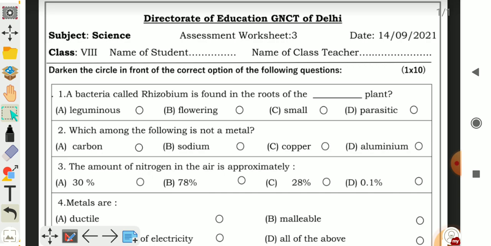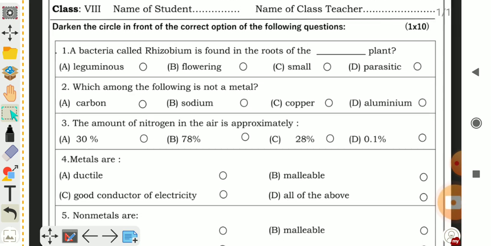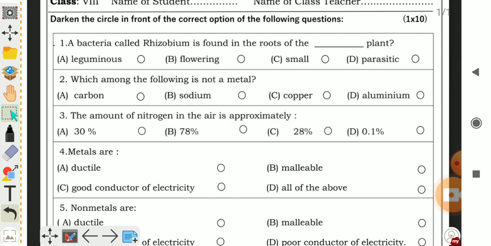You have to darken the circle of the correct answer. Question number 1. A bacteria called rhizobium is found in the roots of the dash plant. Which plants' roots contain rhizobium bacteria?